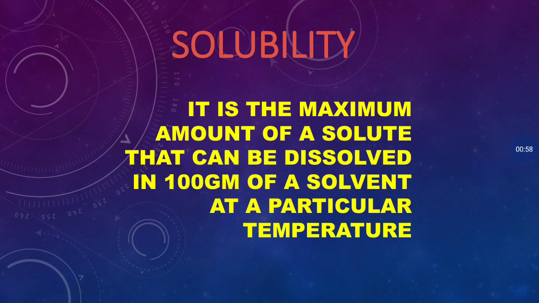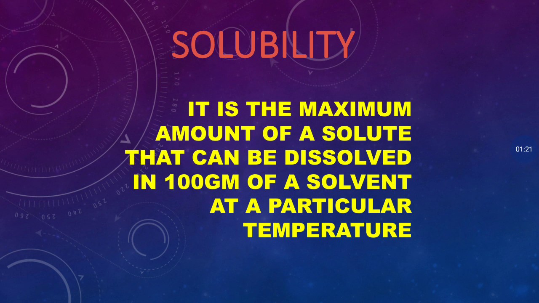First, the definition. It is the maximum amount of a solute that can be dissolved in 100 gram of a solvent at a particular temperature. So you can easily see that the amount of solvent is definite, that is 100 gram, and temperature is also particular, it is also definite.